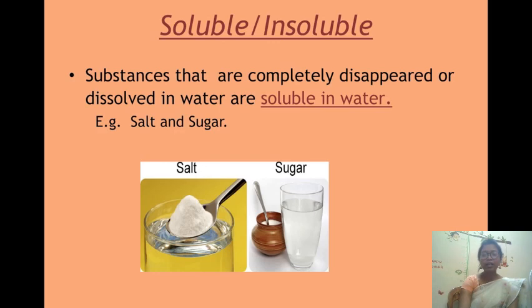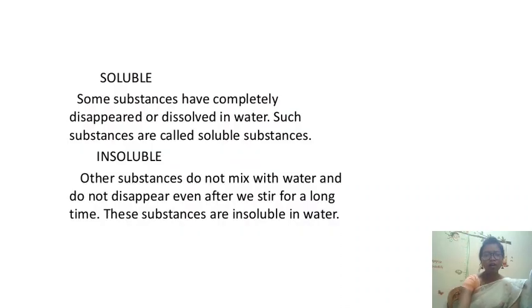And let us study about soluble and insoluble materials. Substances that completely disappear or dissolve in water are called soluble in water. For example, salt and sugar. And what are insoluble materials? Insoluble materials do not mix with water and do not disappear even after we stir for a long time. So they are insoluble materials.